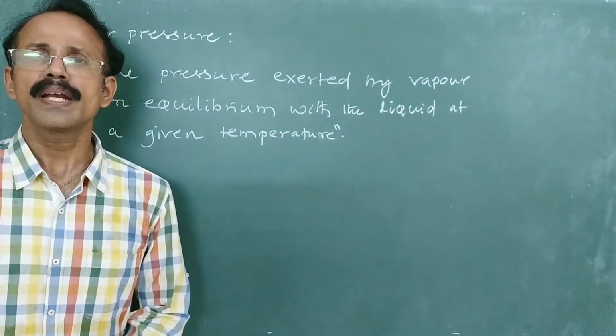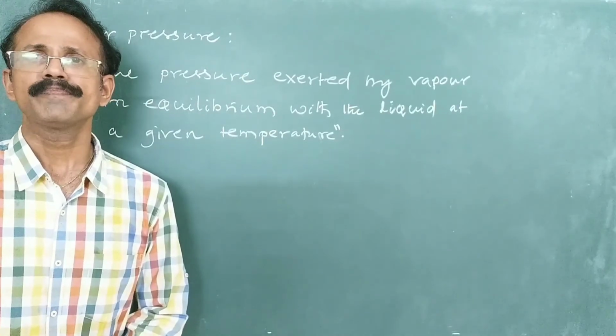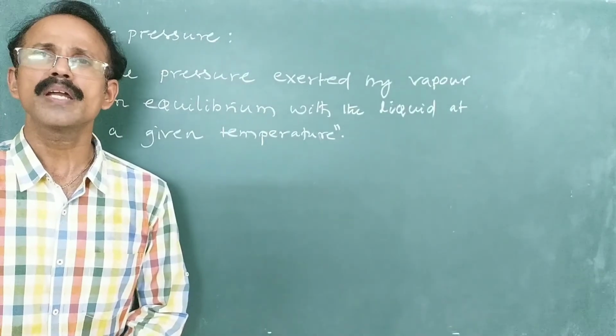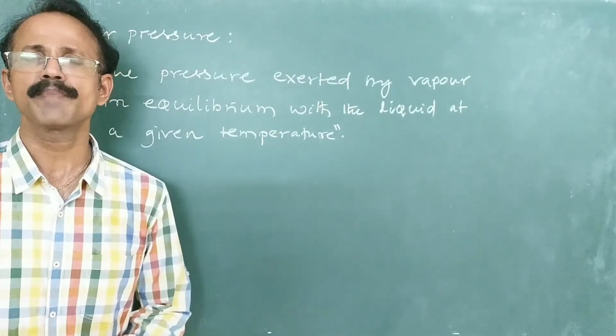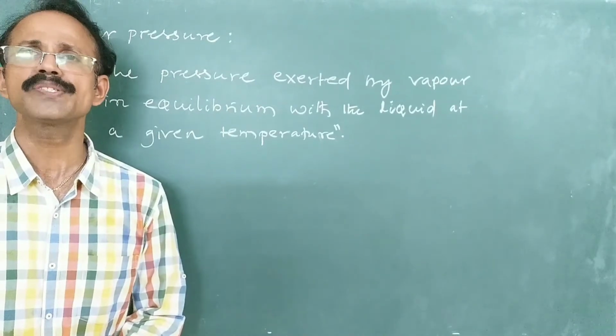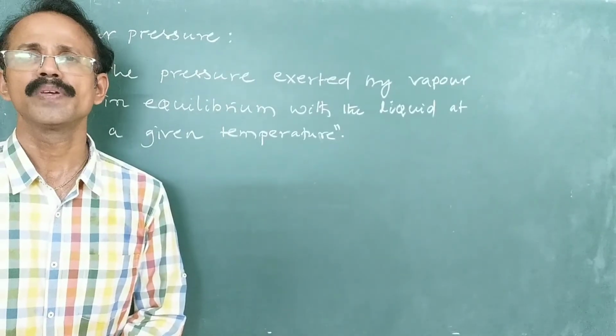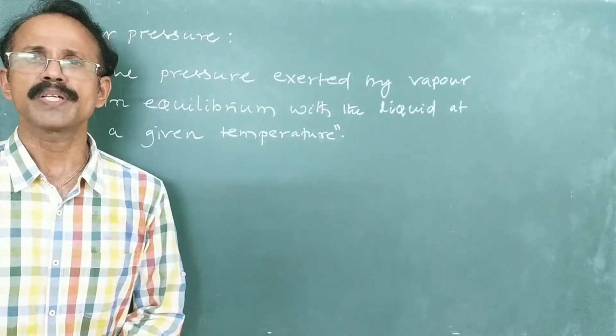Different liquids have different vapor pressures, so this is dependent on the nature of the liquid and temperature. It also varies with temperature. So there are two important factors which influence the vapor pressure: nature of liquid and temperature.